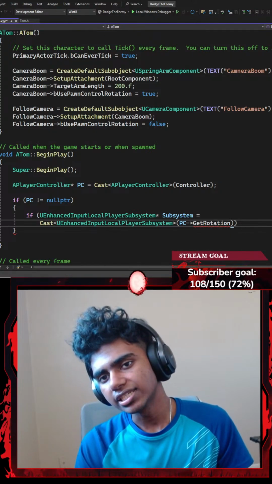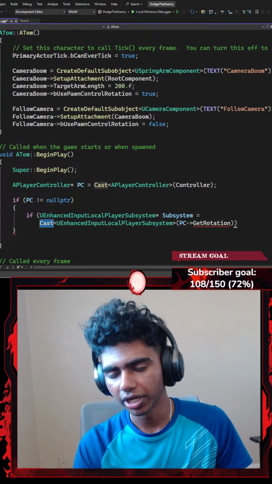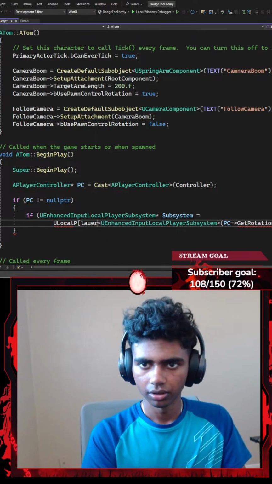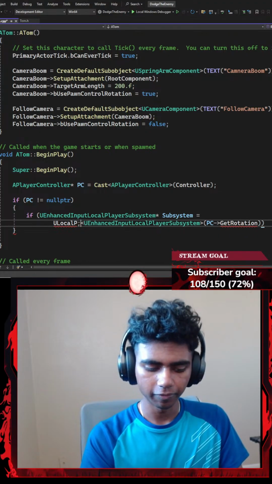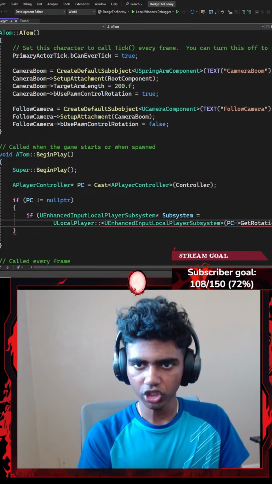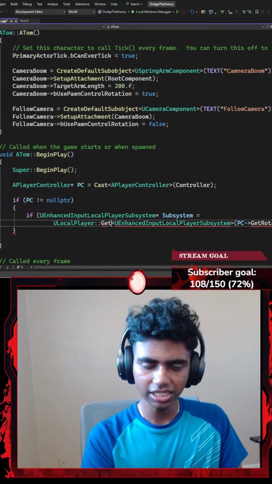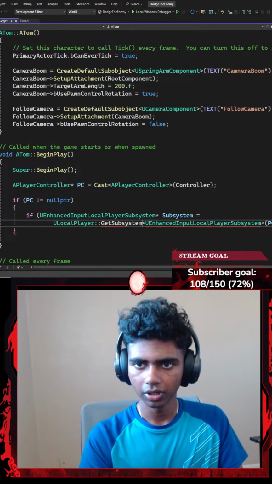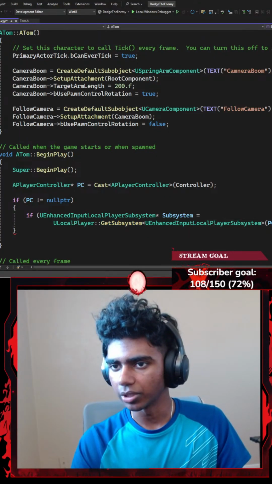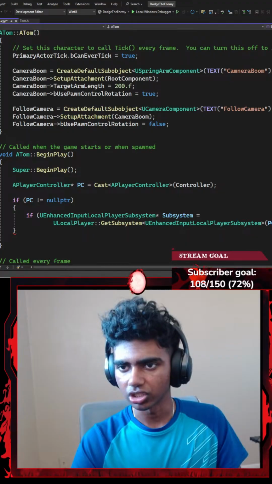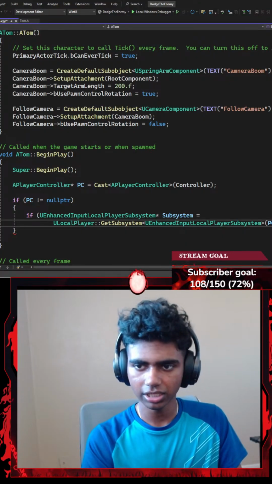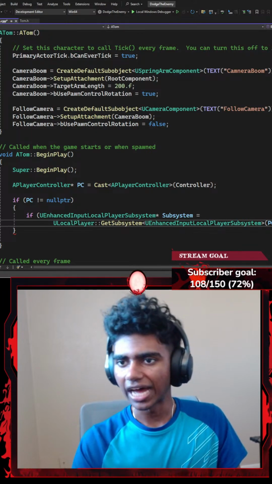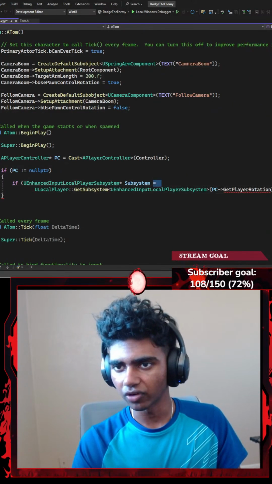Actually, instead of cast, hold up guys, I went way too quick with this part. Instead of cast, I'm going to go with view local player. Let's go with view local player with a scope resolution operator that points towards the get subsystem. Okay, perfect. Then I'm going to go with something like get player rotation. Or I think it's like get rotation, right?